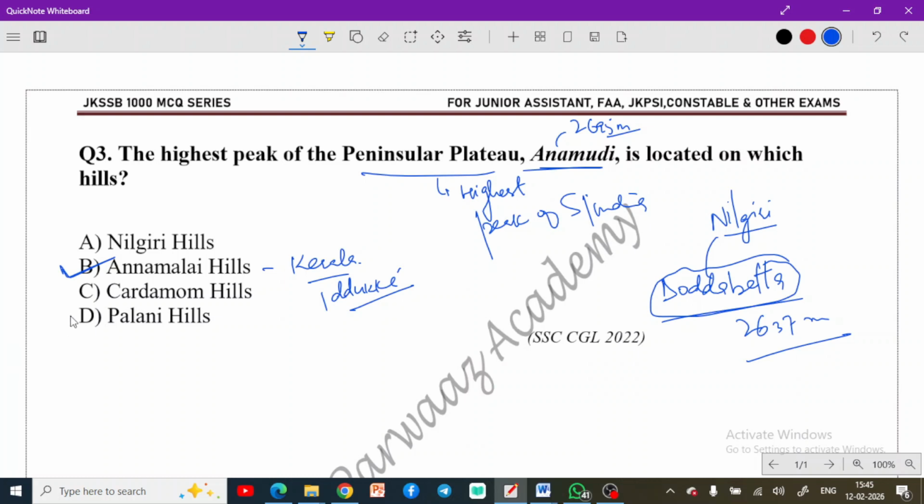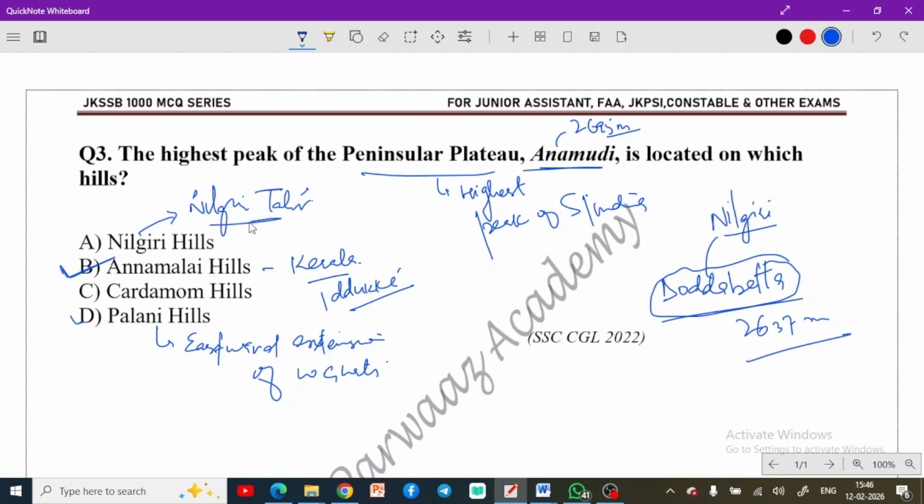Next, you have to remember the Palani Hills. Palani Hills is actually the eastward extension of the Western Ghats. Remember the Nilgiri Hills; as I said, Doda Betta is the highest peak of these Nilgiri Hills. Also remember the Nilgiri Tahr. This is important as well. This is the animal actually found here, the Nilgiri Tahr. This is the state animal of Tamil Nadu, I guess. So remember this fact as well.